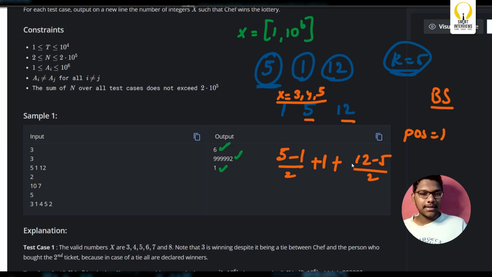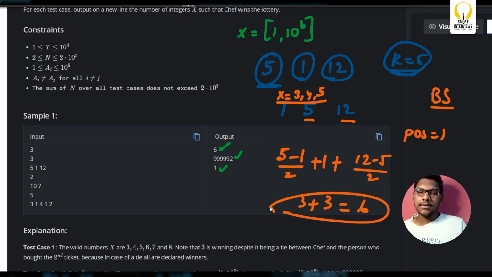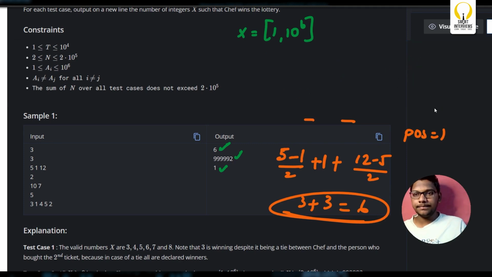Our solution is done. What is 5 minus 1 by 2? 4 by 2, 2. 2 plus 1, 3. 3 plus, what is 7 by 2? 3. So 3 plus 3, 6. That's it, we are done. But here we'll see the next test case. We'll debug it.